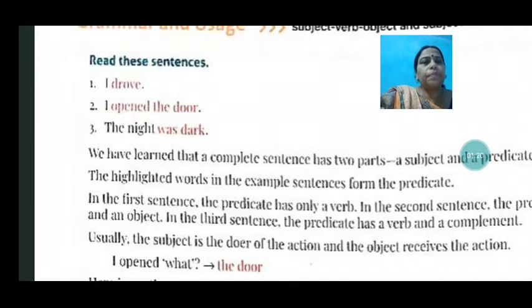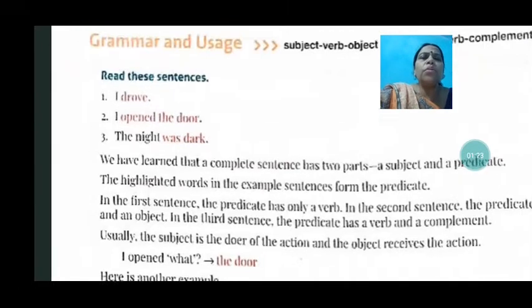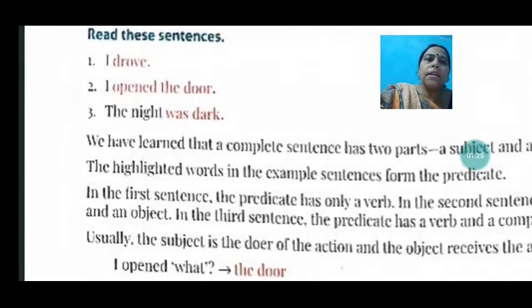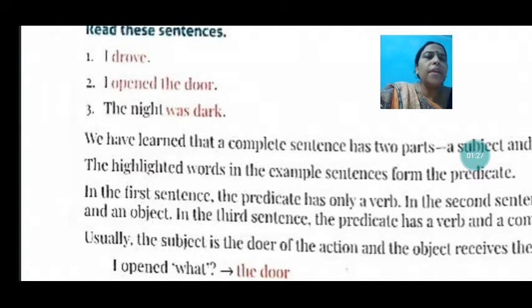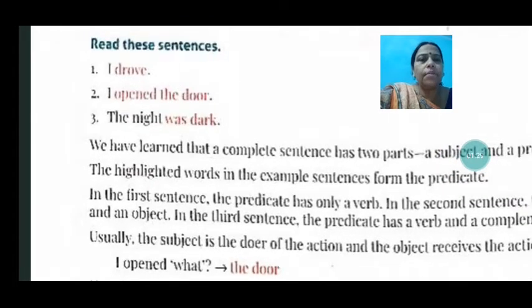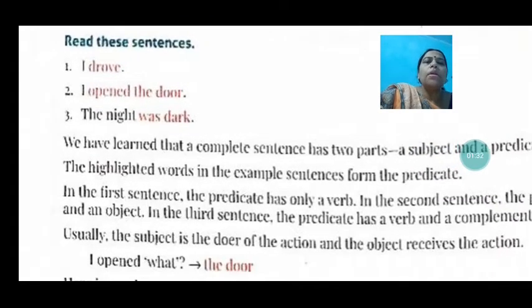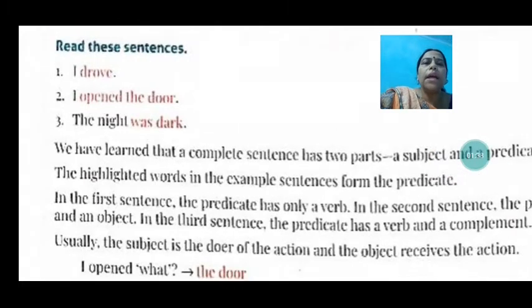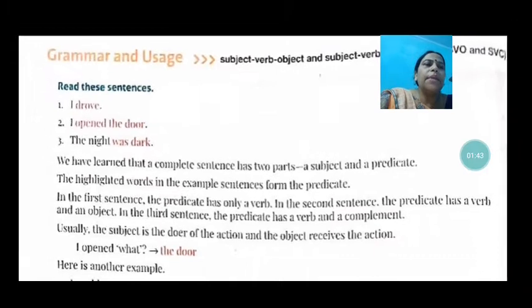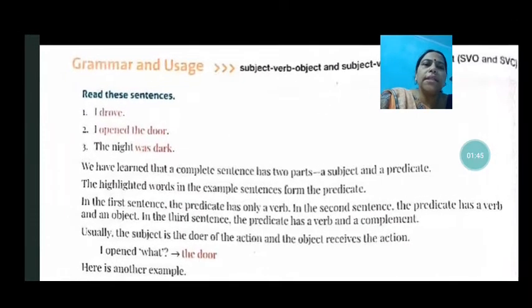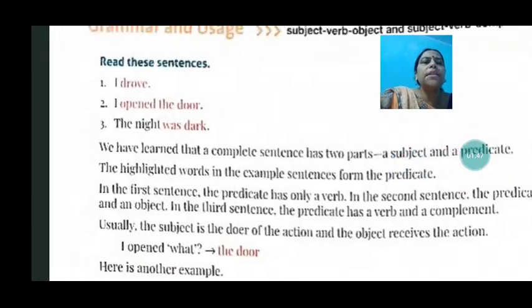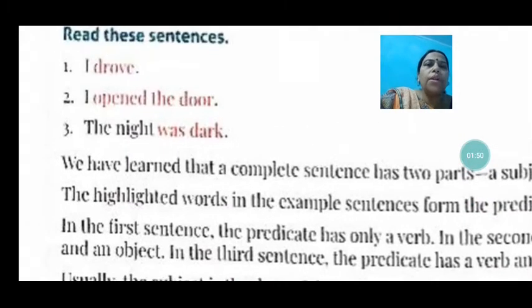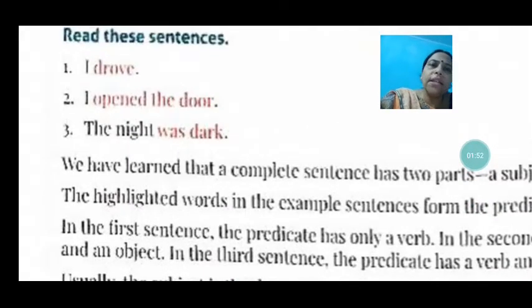Okay, children? Now, in the first one, what do we see? We see that the sentence has a subject and only a verb. So, in the first sentence, the predicate has only a verb, and that forms the predicate. In the second sentence, the predicate has a verb and an object. Here in the second, you see "I opened the door." It has the verb and the object.